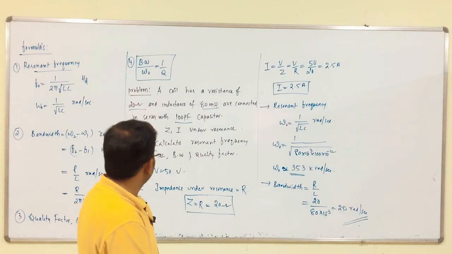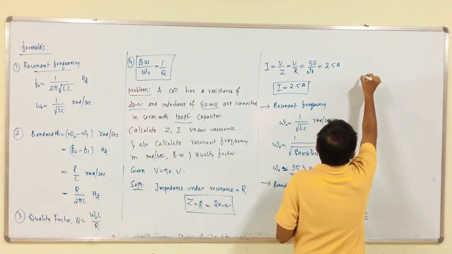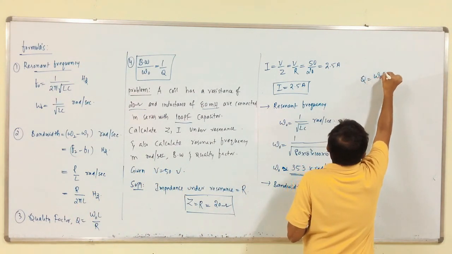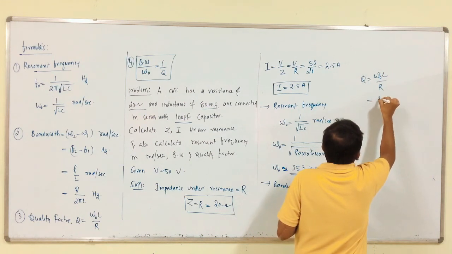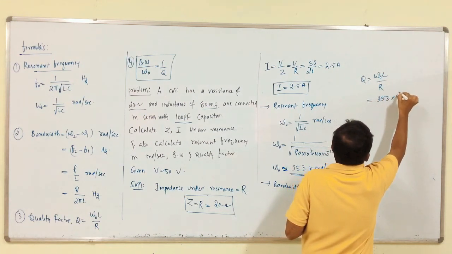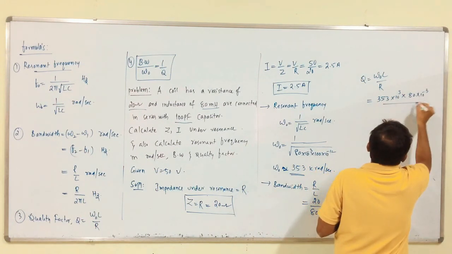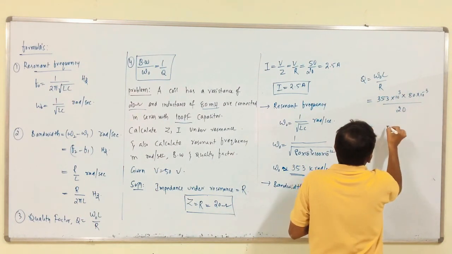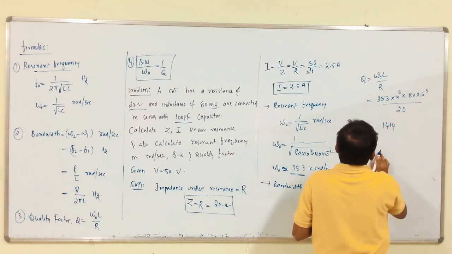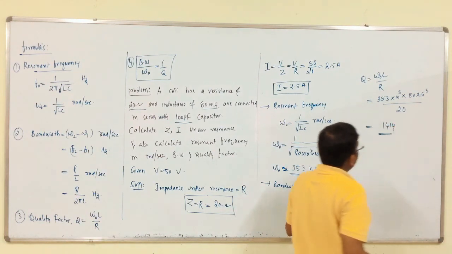Next is the quality factor, omega naught into L by R. So, this is 353 into 10 cube into 80 into 10 power minus 3 by 20, which is equal to 1414. So, the quality factor is 1414.